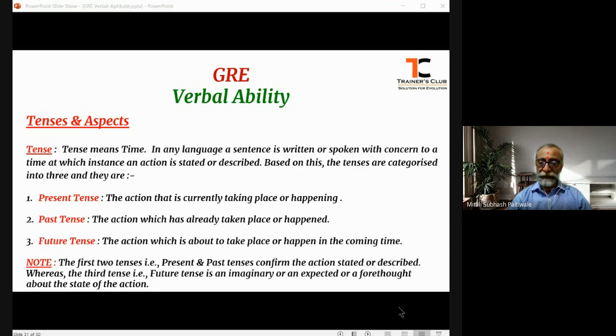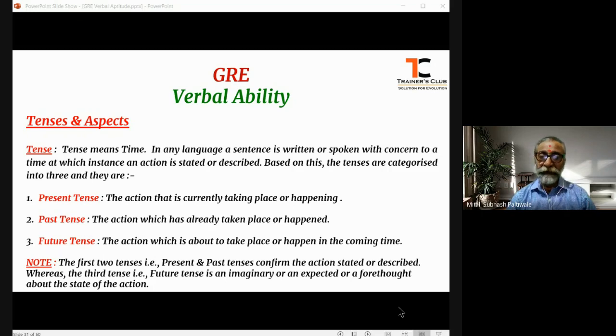Then the past tense. Past tense is the one in which the action has already happened, where the action has already taken place and is totally completed. That is the past tense.